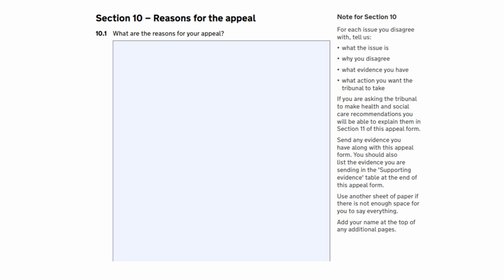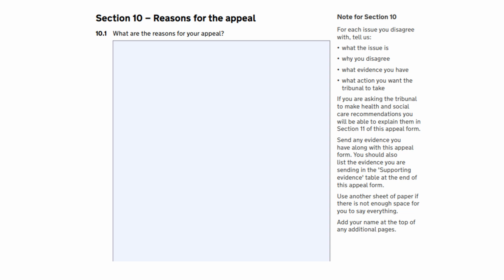Section 10 of the appeal form is the heart of the appeal, the reasons why you disagree with the local authority's decision. Now this might take a lot of time and thought. We'd recommend that you continue watching our video as this looks at how you can refer to any evidence you may be sending the Tribunal in support of your appeal. Please feel free to pause and revisit any relevant parts of the video whilst you're completing your form.